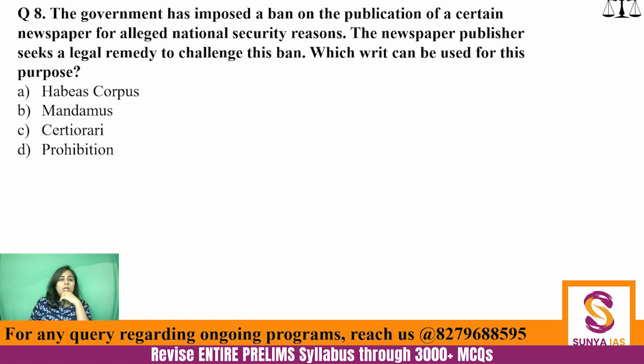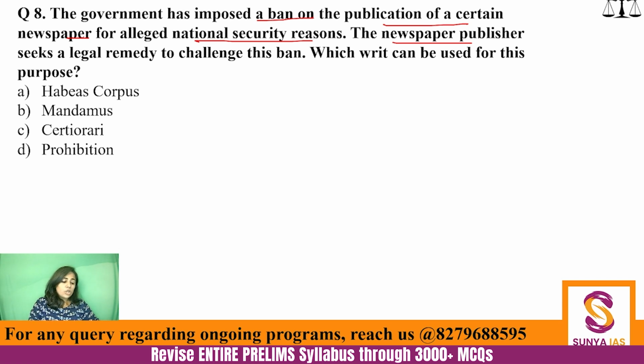Moving on. The government has imposed a ban on the publication of a certain newspaper for alleged national security reasons. Now, the newspaper publisher seeks a legal remedy to challenge this ban. Which writ can be used for this purpose?